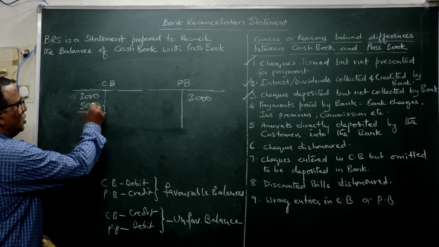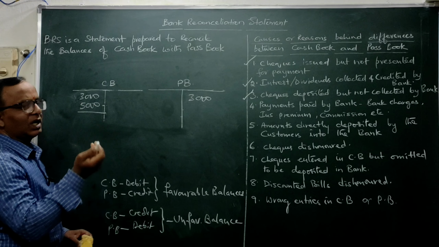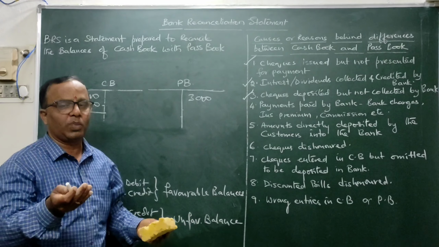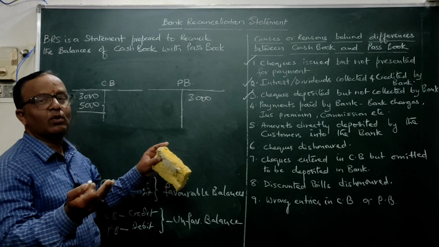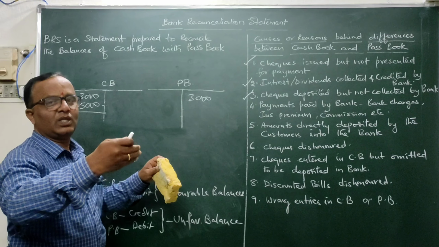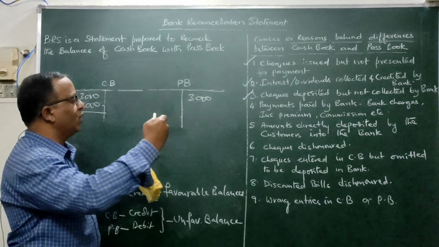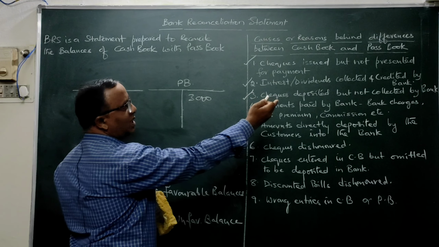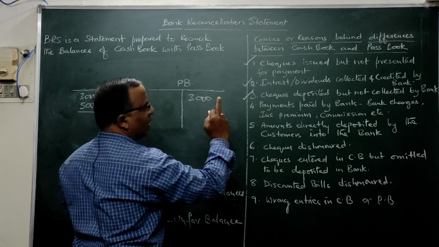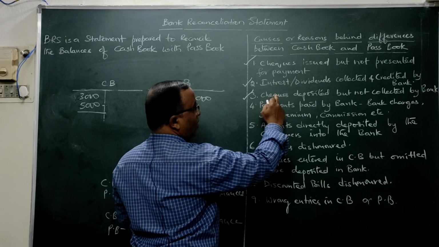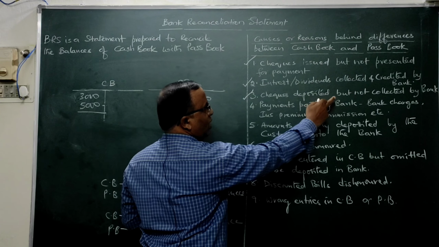After you deposit this check, the banker will take some 2 or 3 days. If it is an outstation check belonging to some other place, he will take some 1 week also to find out whether that check is genuine or not. After that, if it is a genuine one, he will put it in your account, and at that time we say he has collected it. But till the date of doing BRS, you have deposited the check in the bank, but it is not collected by the bank.